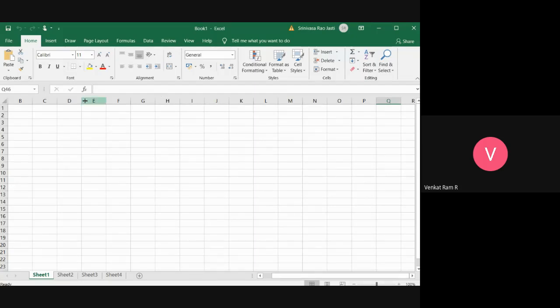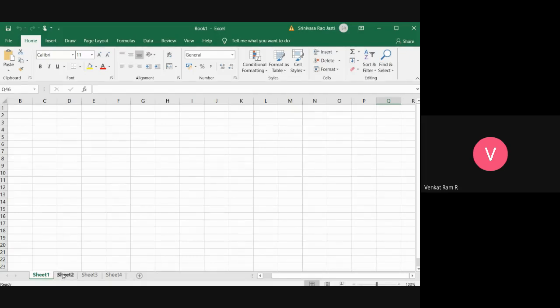So what is this called? Column header, and this is called row header. Like for a document, we'll be having the menu bar, title bar, and ribbon. And this is the work area, and this is the status bar. Above the status bar, it is sheet tabs.